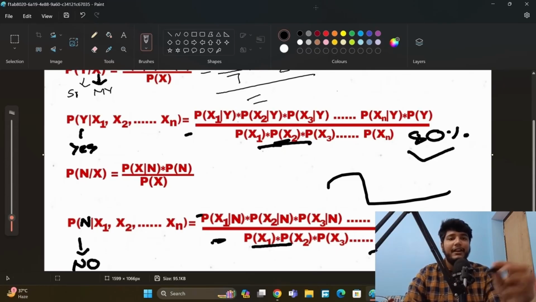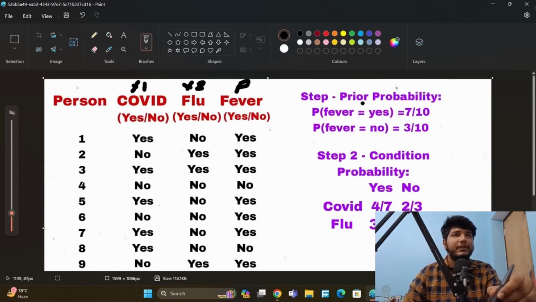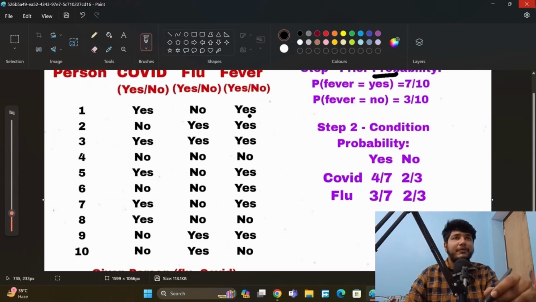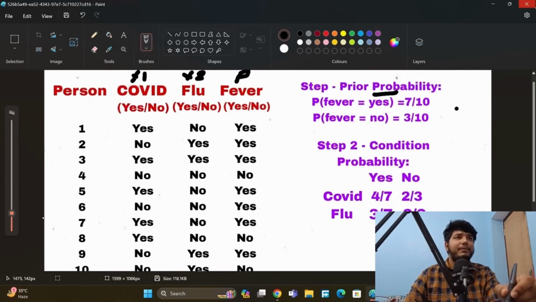And we will get the predicted data. Okay, so step 1, first we will take out the prior probability. That is, first we will check that fever probability is equal to yes, how much. So we will take that from total data. In total data, how much is yes of fever? 1 2 3 4 5 6 7. So here 7 and total value 10. And fever no, 1 2 3. Okay, 3 by total 10. We are taking this prior probability here.